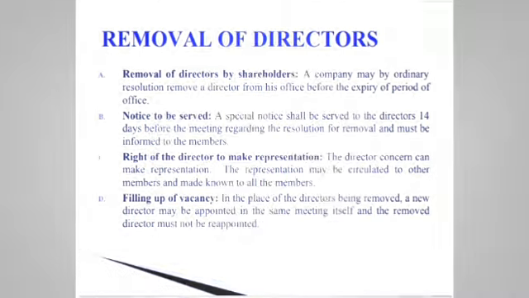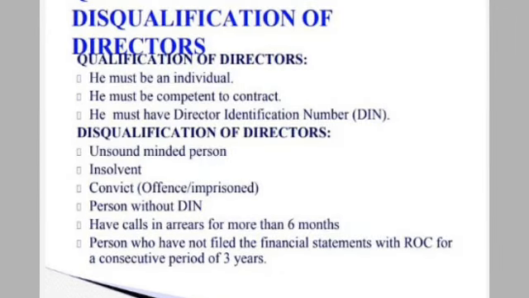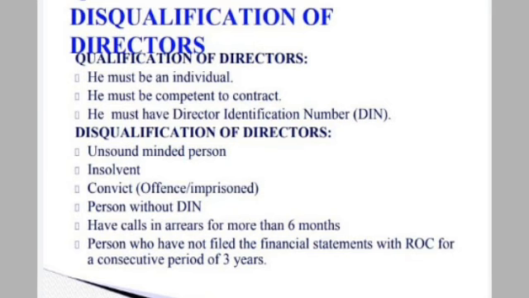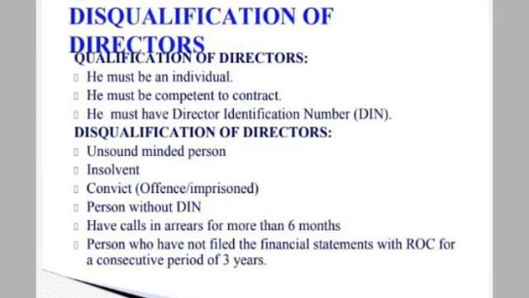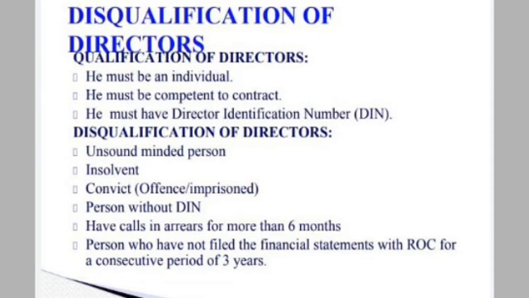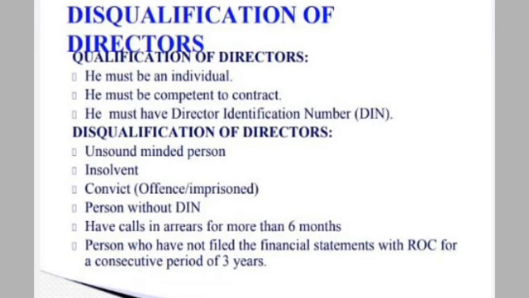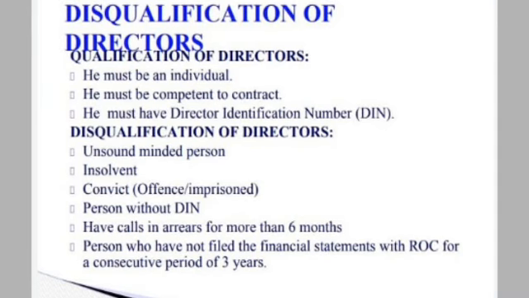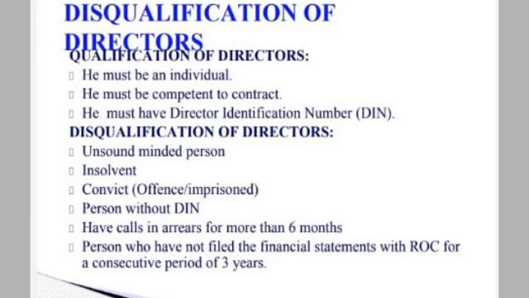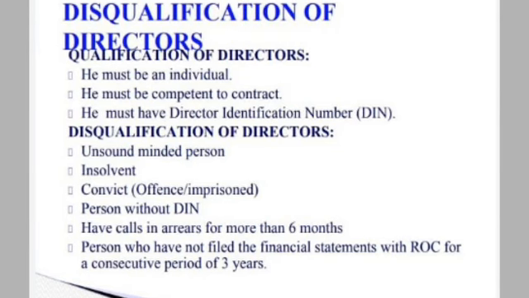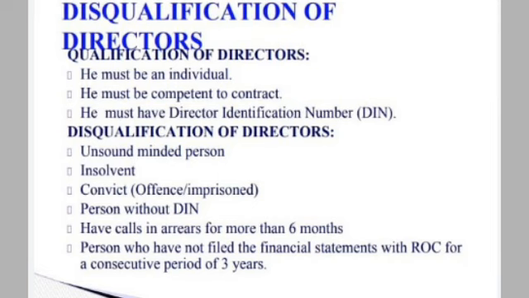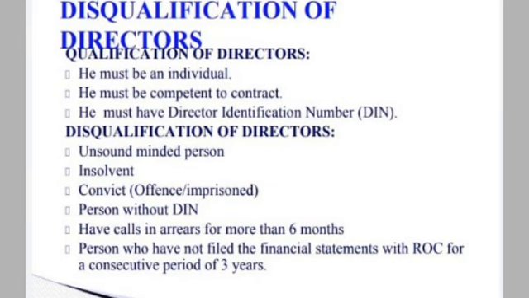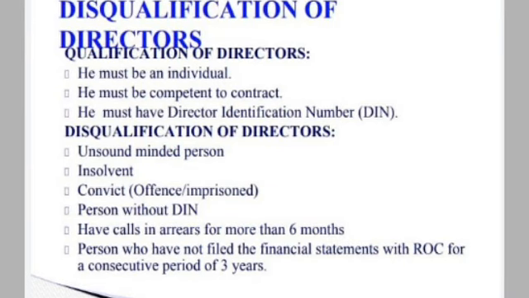The next important aspect in case of director is qualification and disqualification of directors. Regarding the qualification, first one is he must be an individual. Second one, he must be competent to contract. Competent to contract means he must not be a minor, he must not be an unsound minded person, and he must not be disqualified by any law. Then last one is he must have a Director Identification Number. Director Identification Number is the number allotted by the central government. Without the number, a person cannot act as a director. This is regarding qualification of directors.